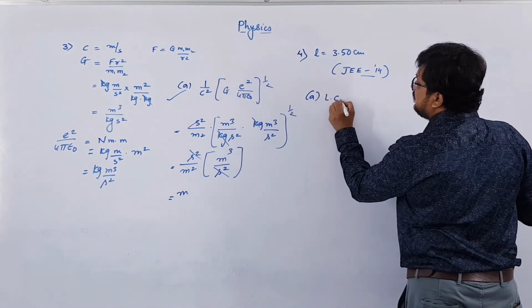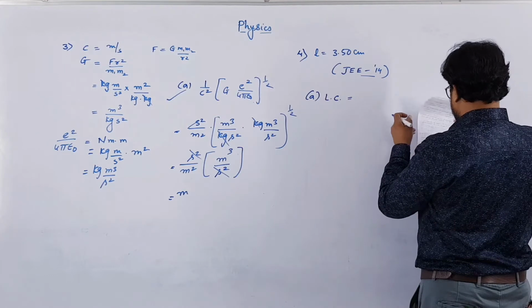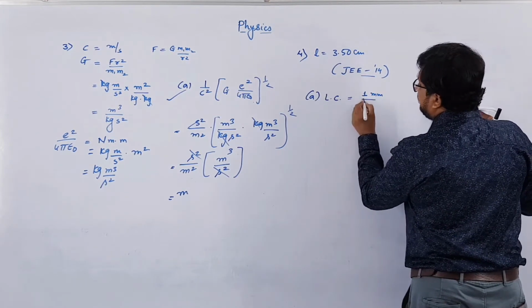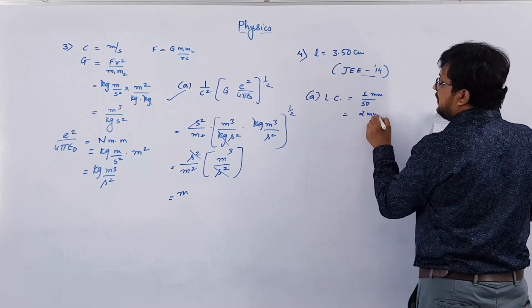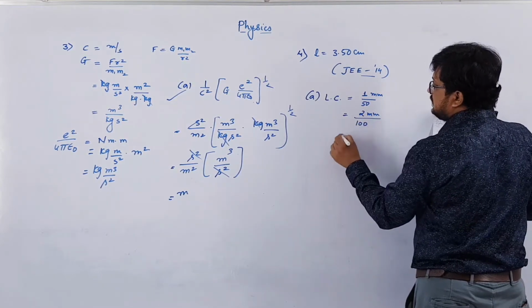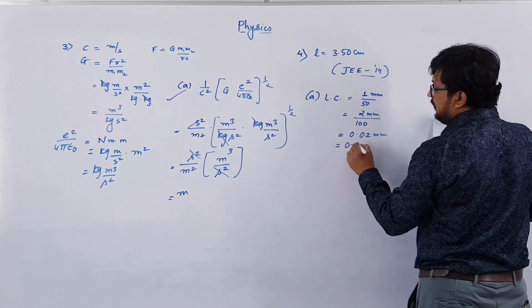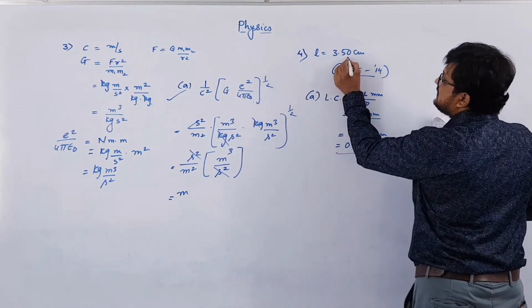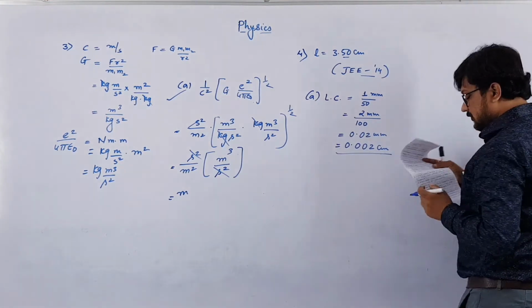So what is the least count of a screw gauge? Pitch over number of divisions. It is given that the pitch is 1 mm over 50 divisions. If you multiply by 2, you get 2 mm upon 100. So that is 0.02 mm or 0.002 centimeter. But after the decimal point we have only 2 digits, so this is not the instrument being used.